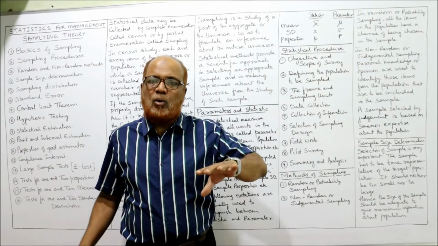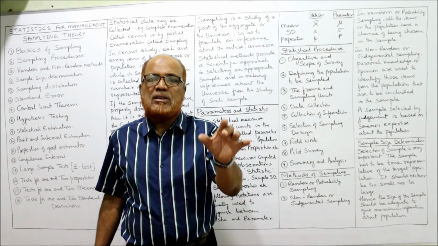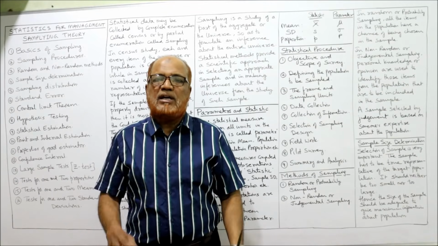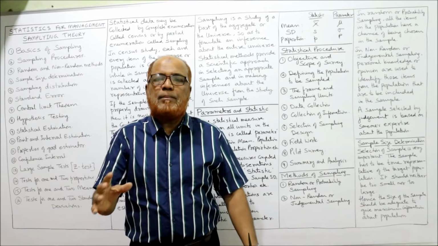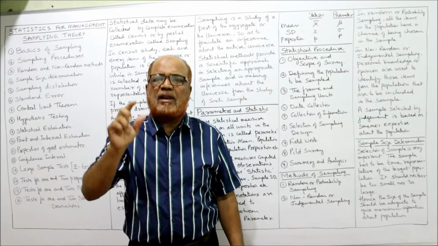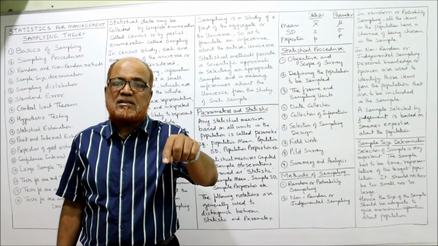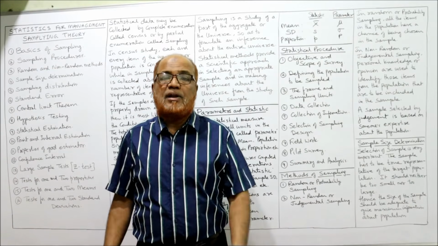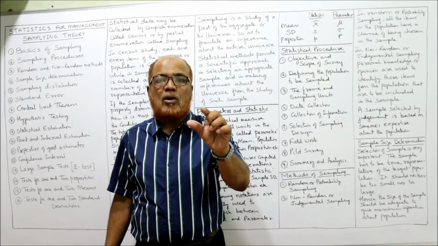So ultimately the whole process, the whole conclusion depends on the size of the sample. The sample size should neither be too small nor too large. For example, if the sample size is taken very, very small, then the risk that the characteristic of the sample and the characteristic of the population may be different will be high. So it should not be too small.